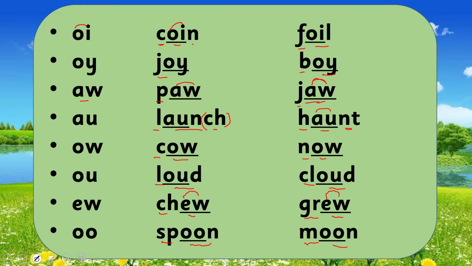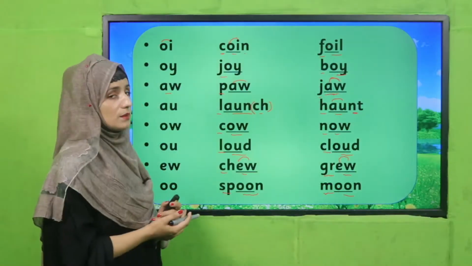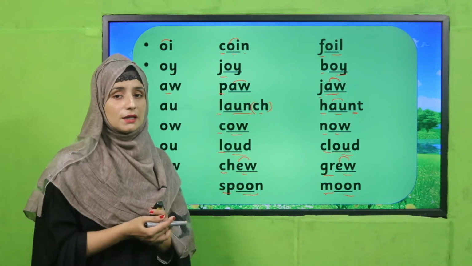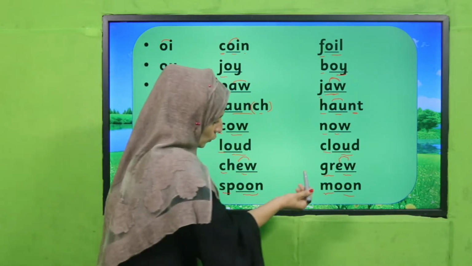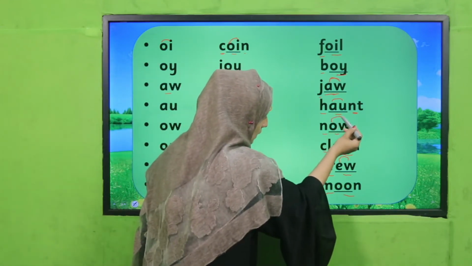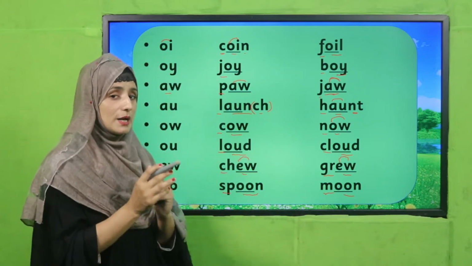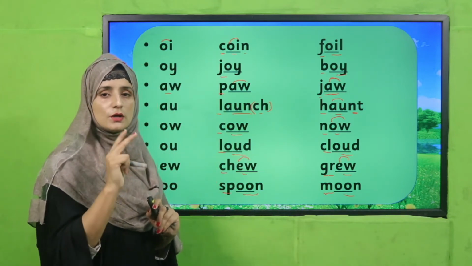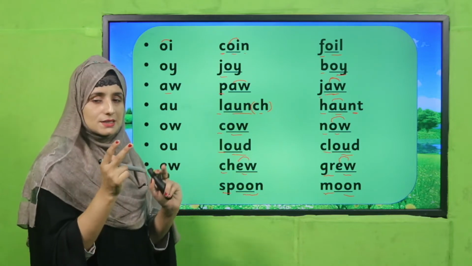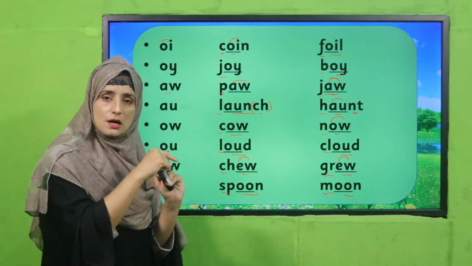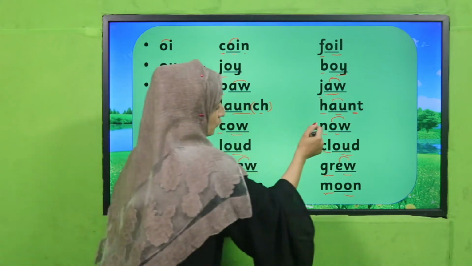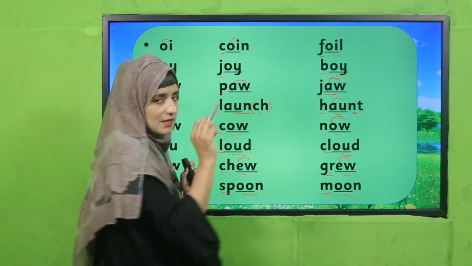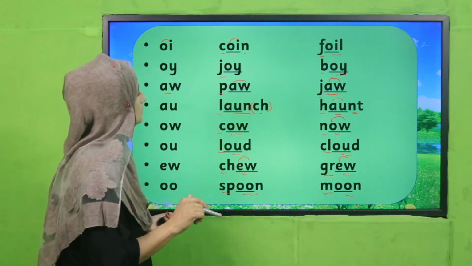This is the way we find diphthongs. These sounds are totally different. It is a diphthong when one sound begins from one vowel and moves to another, and they blend with each other. Got it? Two vowels together have two sounds, two voices, but the sound moves from one to another. Is it clear? Good job.